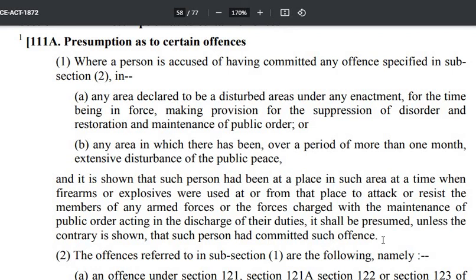And I already told you how can you prove the contrary? There are different ways to prove the contrary. अगर किसी village में है तो वो prove कर दे that he was a resident of that village, or maybe prove that he was kidnapped by those persons, and so forth. So that's it for this section and this lecture. Thank you.